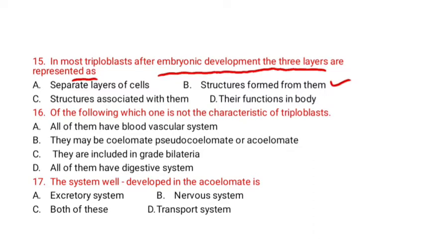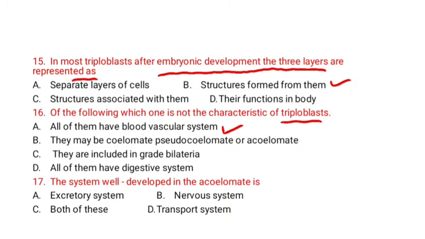Of the following, which one is not the characteristic of triploblast? All of them have blood vascular system. They may be coelomate, pseudocoelomate, or acoelomate. They are included in great bilateria. All of them have digestive system. Option A is not included in characteristic of triploblastic. So option A is correct.